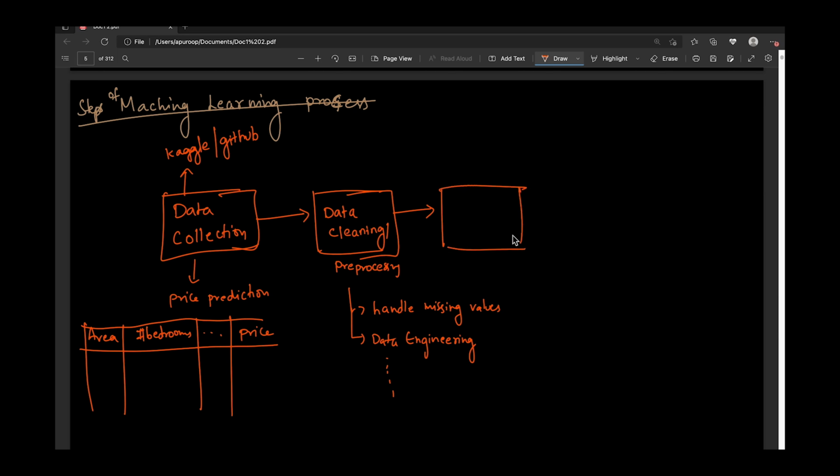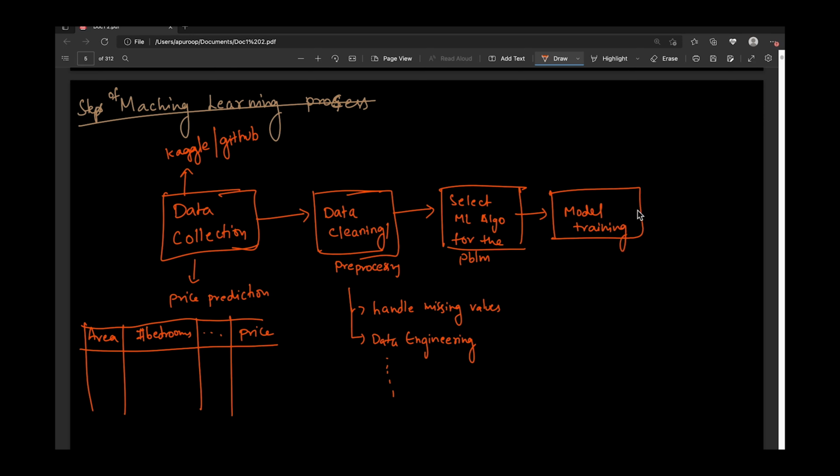We need to select an ML algorithm for the problem. So for whatever problem we are having, for that specific problem, we need to select one machine learning algorithm. As I said, there are many machine learning algorithms available on the internet or in the market. So we need to select for some specific problem. A few algorithms will be working well. So among those, we need to select one. And after selecting that, then we need to start model training.